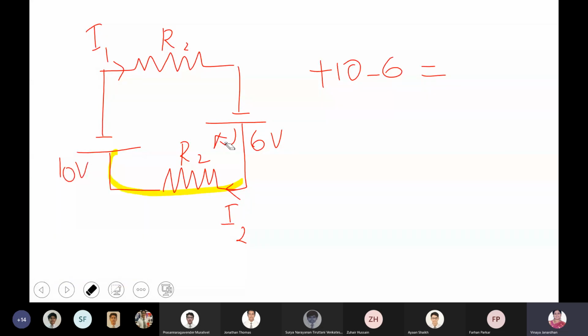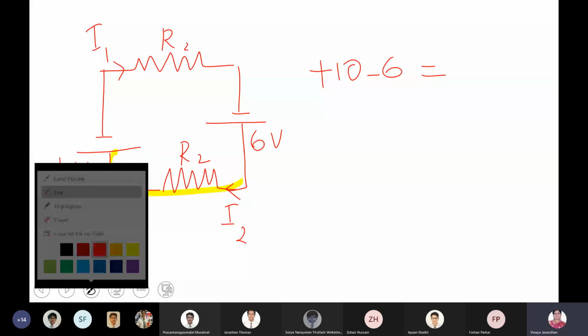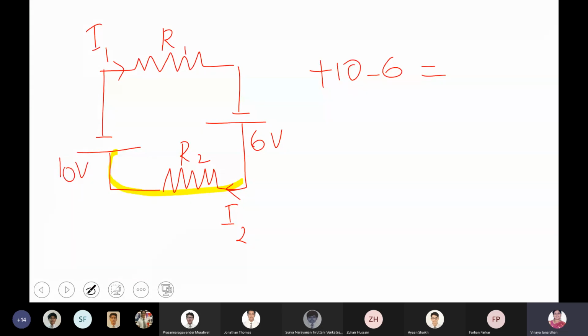Okay, now tell me the voltage across R1. What is the voltage across R1? I1 R1. Now, how is I1 flowing through the circuit? Clockwise or anti-clockwise? So it will be minus I1 R1.